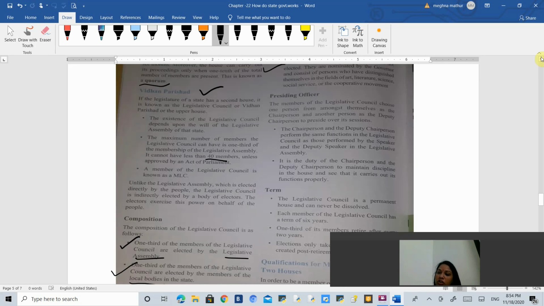Now the term, okay, Vidhan Parishad or Legislative Council is called a permanent house. Permanent house, why? Because unlike an assembly, their term does not expire after 5 years, but their term is 6 years. That is why it is called a permanent house.